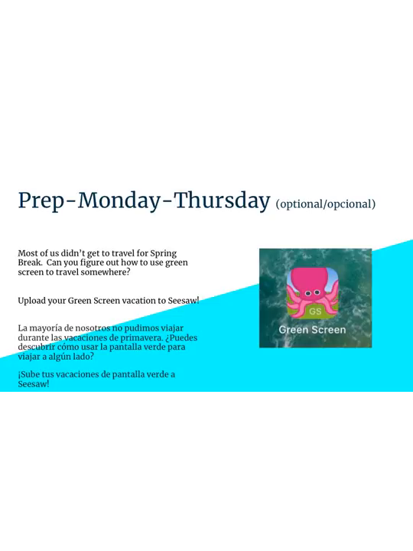But most of us didn't get to travel for spring break, and some of us had some plans that got a little derailed. So what I'd like you to do is, if you were planning on going on a trip or not, I want you to think about a place you would love to go and visit. And I'd like you to see if you can figure out how to use the green screen app to make it appear that you are actually there. If you can get it to work, upload your green screen vacation to Seesaw.